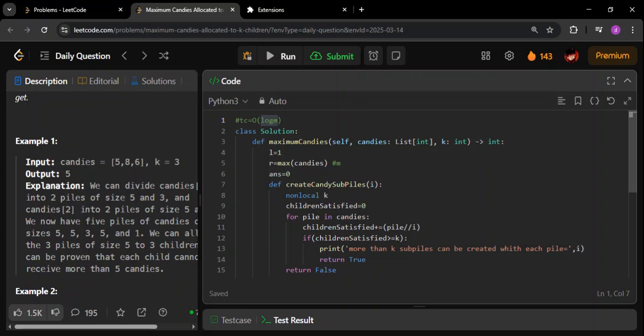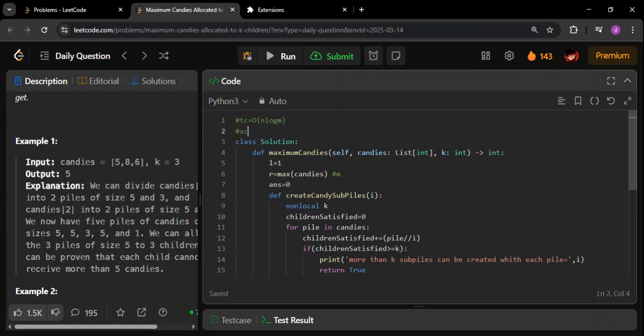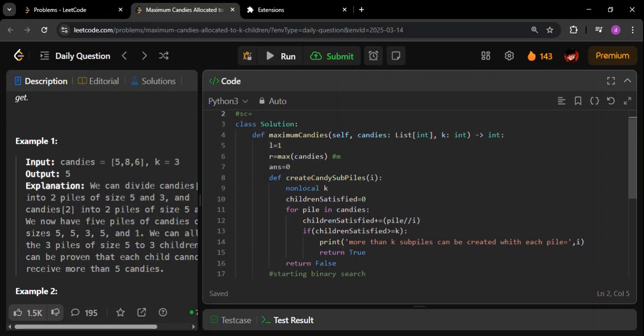Okay, because for each of the log m iterations, we are going to call a function which is going to go up and down. So it is n into log m. This is the time complexity. And if you talk about the space complexity, I'm using some variables. That is fine.